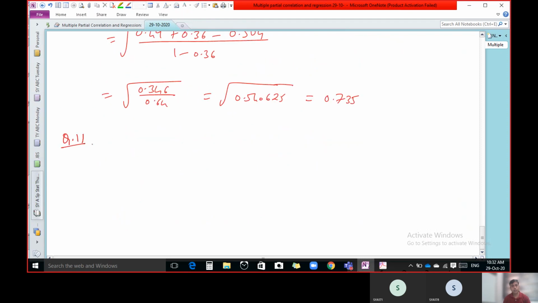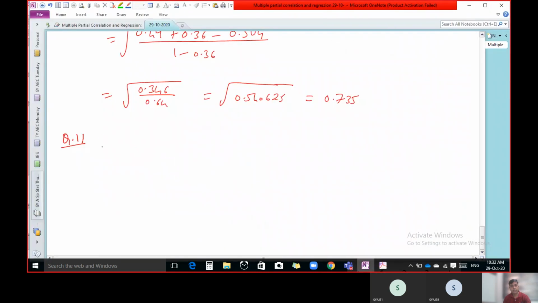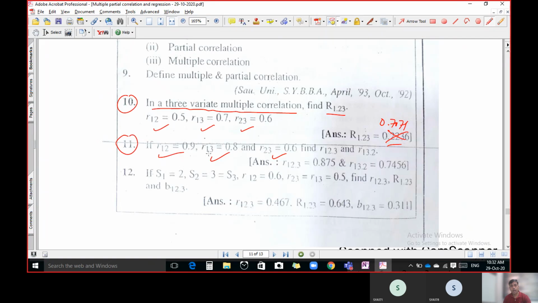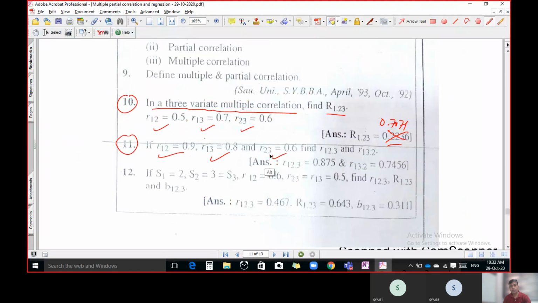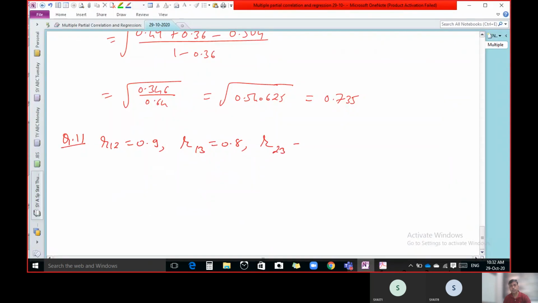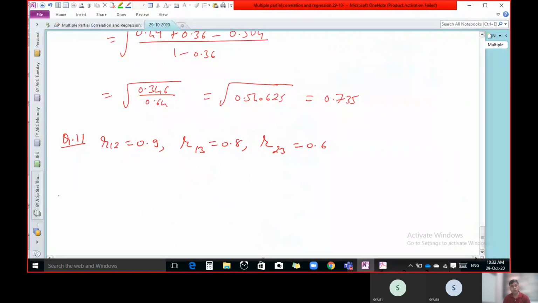Question number 11: R12 = 0.9, R13 = 0.8, and R23 = 0.6. And we have to calculate R12.3. Now this is small r12.3. So you have to use a different formula.